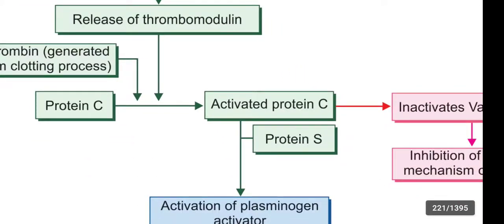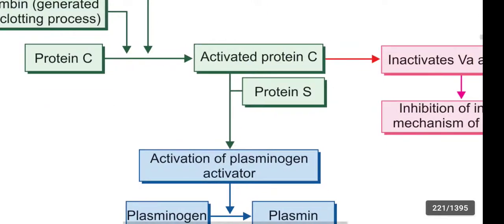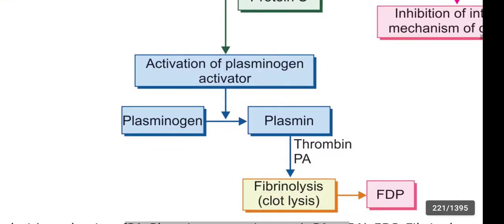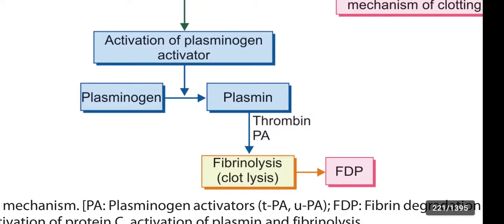This activated protein C along with protein S activates the plasminogen activator. This plasminogen activator converts the plasminogen into plasmin. This plasmin causes the fibrinolysis. Fibrinolysis, clot lysis, gives rise to fibrin degradation products.